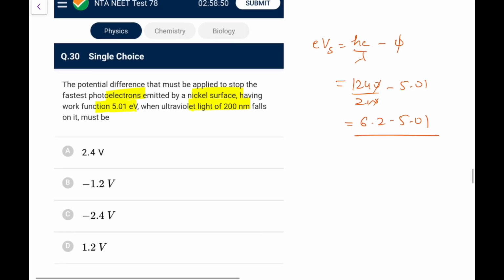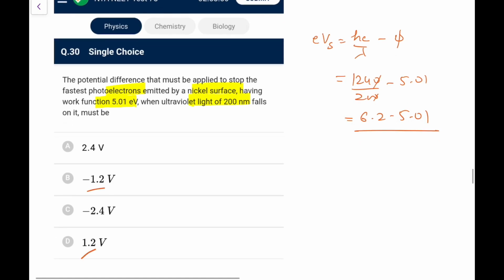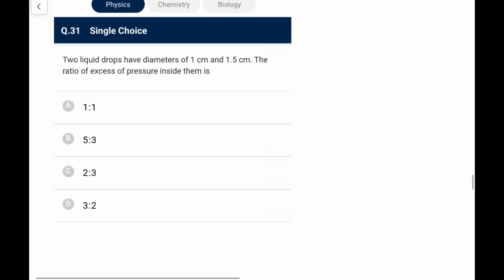So this is actually not the right way to give the options, because ideally it says to stop it, that means it should be negative, so it's tough. I'd better go for minus 1.2, but they have given 1.2. This is not the way the option must be given in this question.